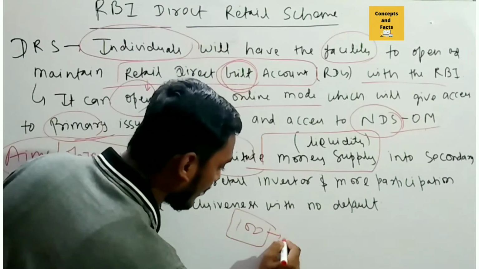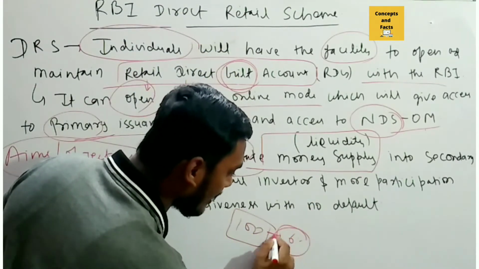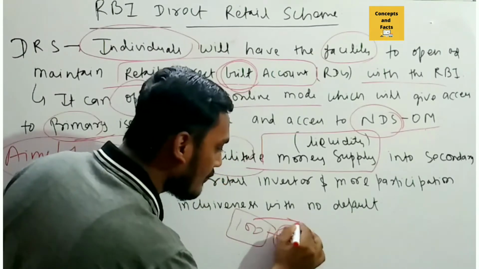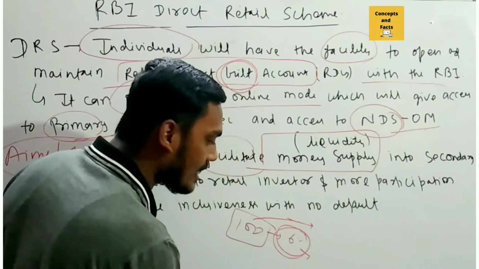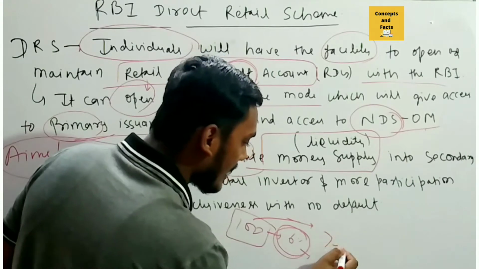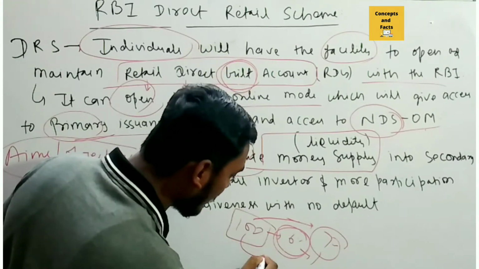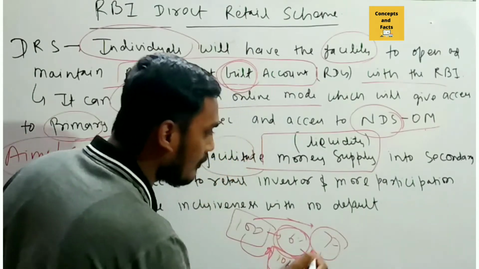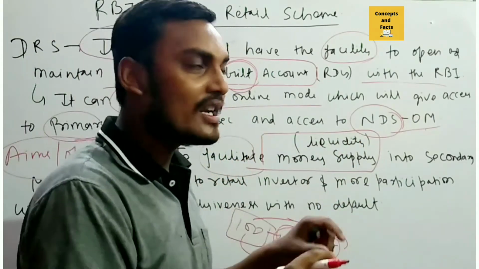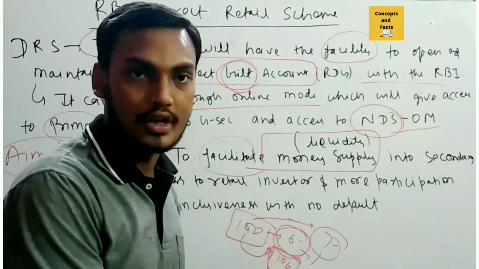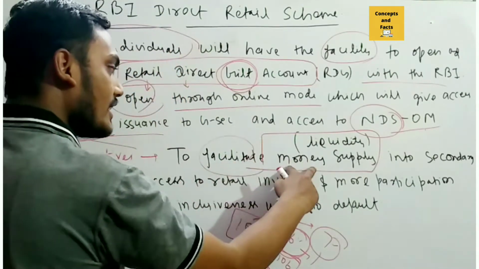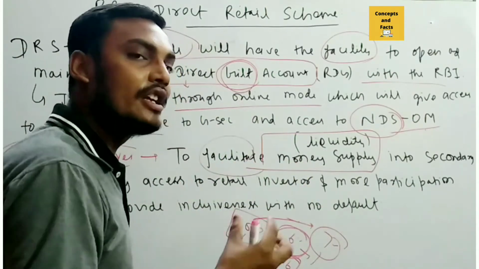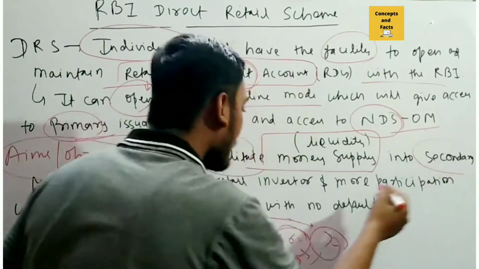Let's say I invested through the gilt account at 6% interest. So this 100 rupees will go to the RBI, and after 1 year, let's say 6%, 7% or 8%, along with the 100 rupees, this 6 rupees, meaning 106 rupees, we will give you. Remember that this will be the online mode. This is to facilitate the money supply, meaning to increase the liquidity in the secondary market.